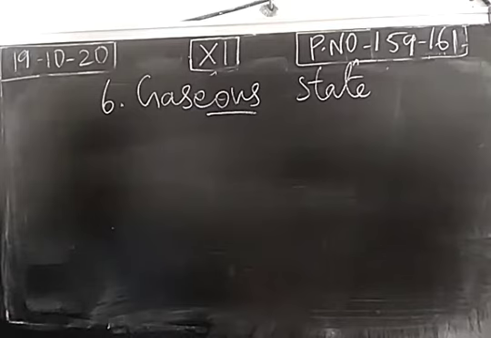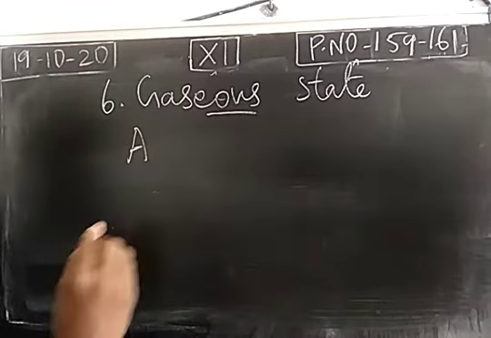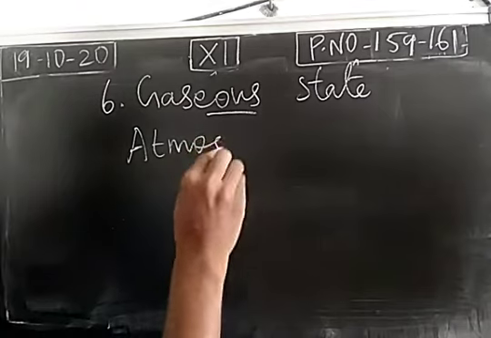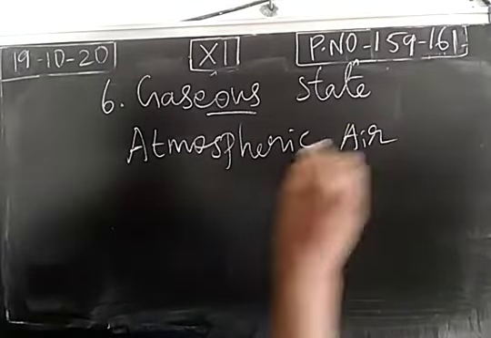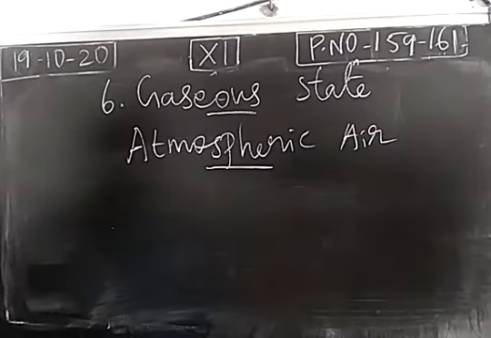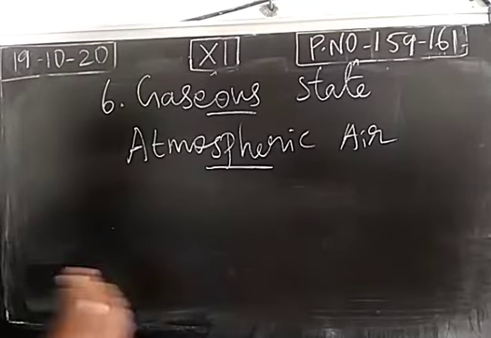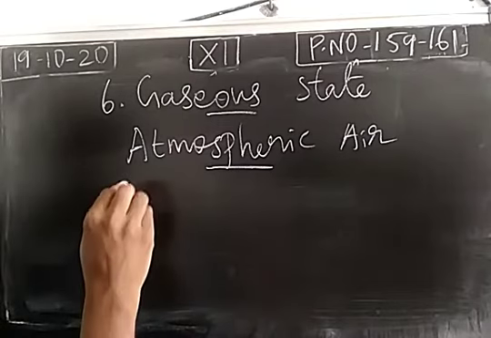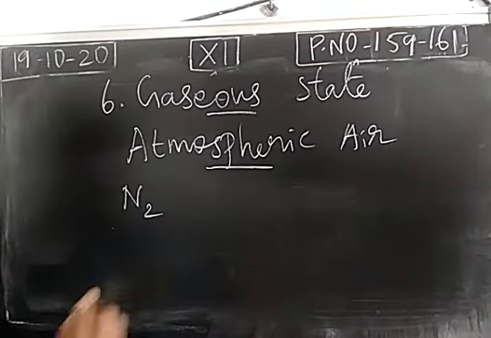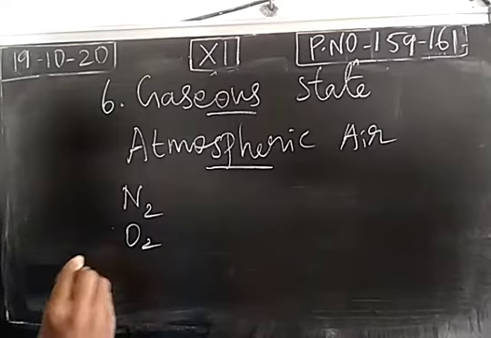First we take atmospheric air. The earth is covered by atmospheric air. We know that atmospheric air is a gaseous mixture. This is a homogeneous gaseous mixture, made up of different gaseous substances like nitrogen, oxygen and other gases.